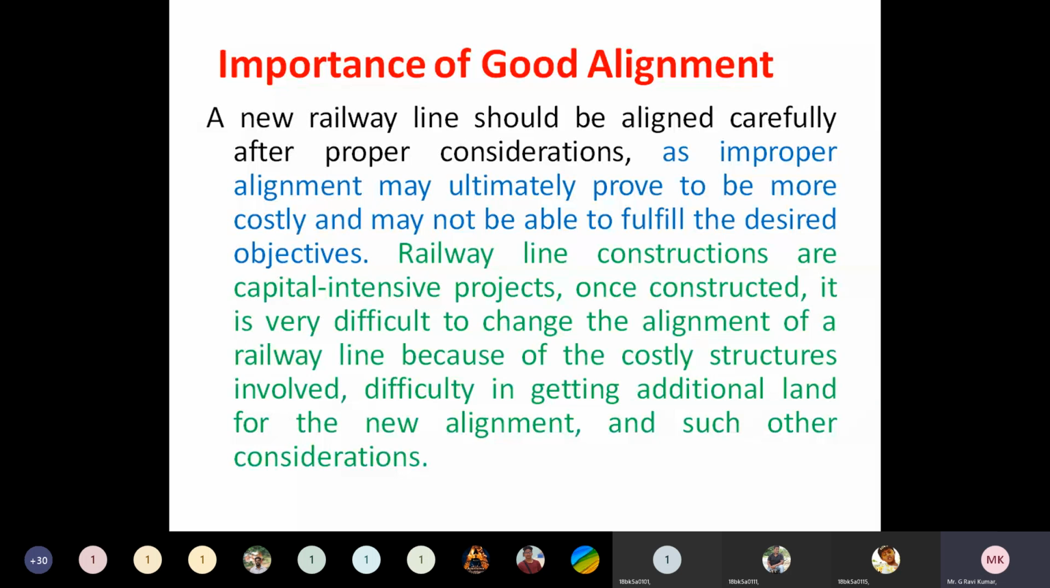Understand? So that is the importance of good alignment. If alignment is not good, everything will be wasted. It means the construction time will be wasted, the money will be wasted, and the land also will be wasted. So an alignment should be proper, and also it should be economic. It should be the shortest distance between the 2 points, and it should be flatter.